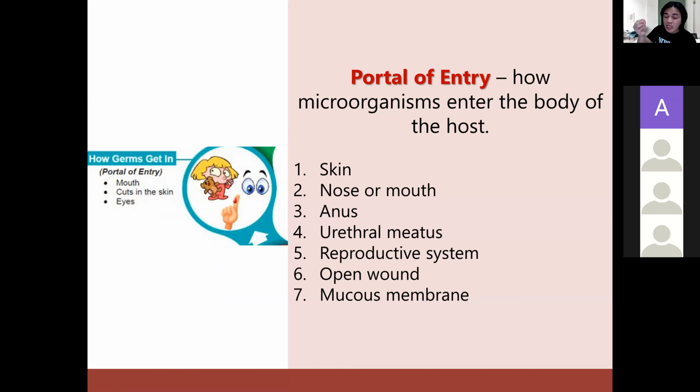Now, the microorganism is transmitted through the 4 modes. It has to reach the patient. It has to enter another host for it to cause infection. Okay? And normally, infection will occur if the microorganisms can look for an entry. And what are those potential entries in our body where the microorganisms can go in? The most common is the skin, especially if you have some wound. Microorganisms can also pass in the nose and mouth. Microorganisms could also enter into the anus, reproductive system, open wound, and mucous membrane.